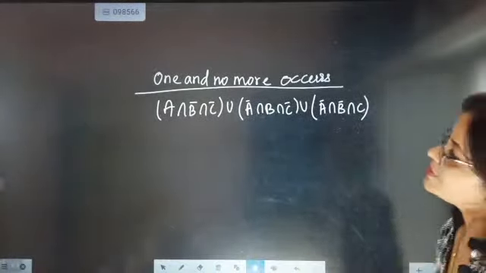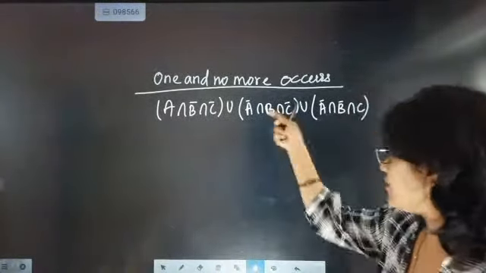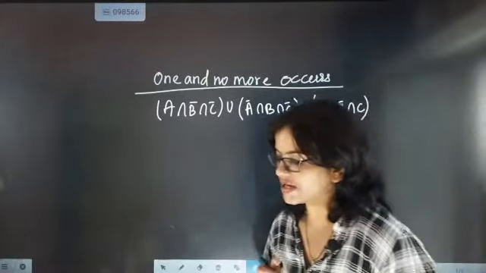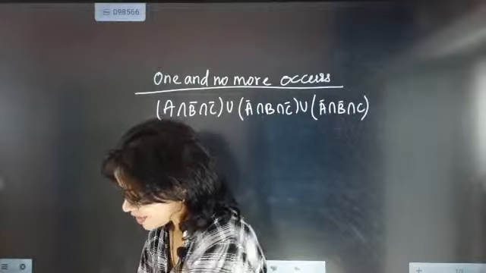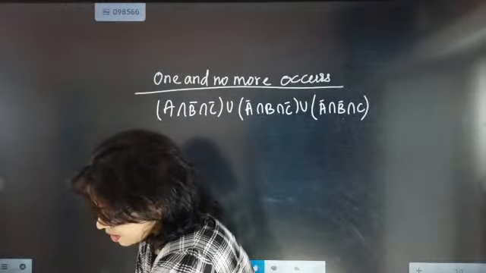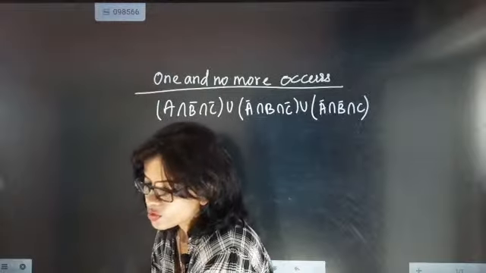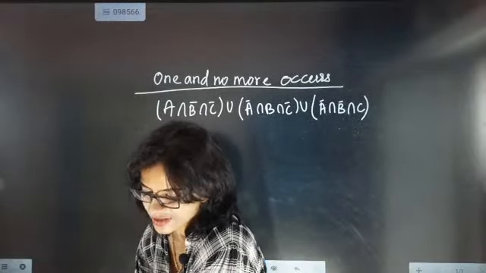So now A will be there, B and C will not be there. A will not be there, B will be there. A and B will not be there, C will be there. That is exactly called exactly one of them. Gautam, are you understanding? Okay, now we are going to go for the next type of probabilistic approach.